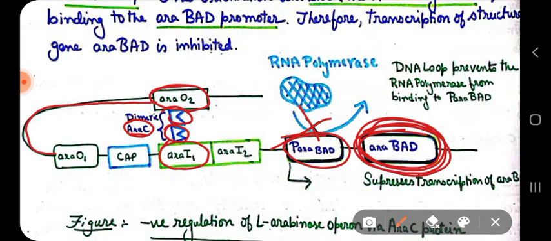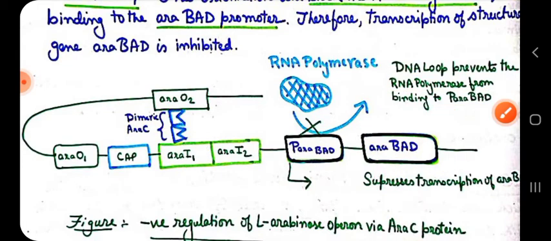a loop-like structure occurs. Now, this DNA loop will prevent the RNA polymerase from binding to the promoter region of ARA-BAD. Again, I repeat, if you can see, this DNA loop will prevent the RNA polymerase from binding to the promoter of ARA-BAD, and thus transcription of these ARA-BAD genes is inhibited.